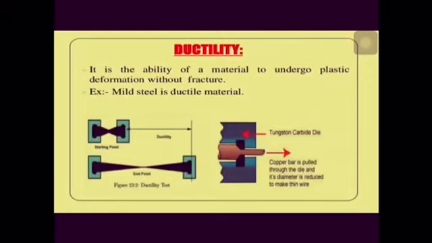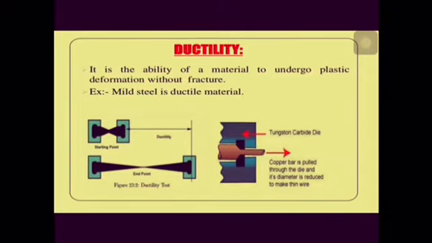Malleability. All the metals can be beaten into thin sheets with a hammer. This ability of metal to be beaten into sheet by hammering is called malleability. As non-metals are brittle, when they are hammered, they do not convert into sheet, rather they break into pieces.